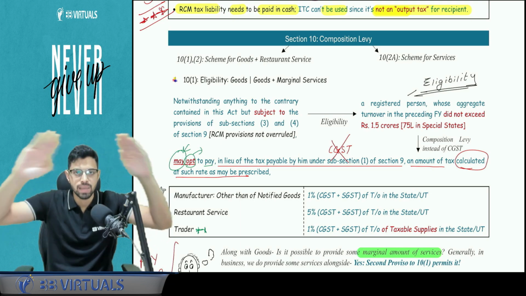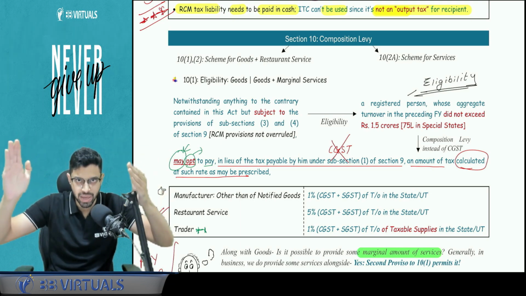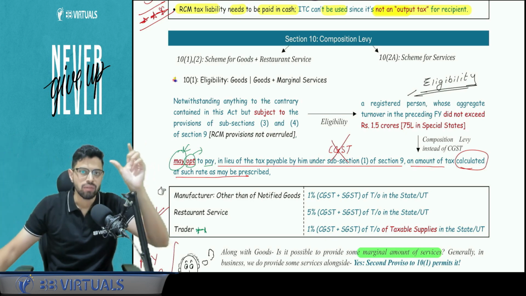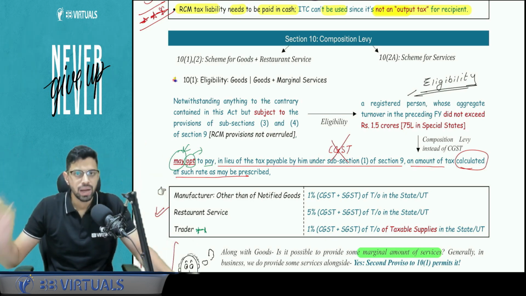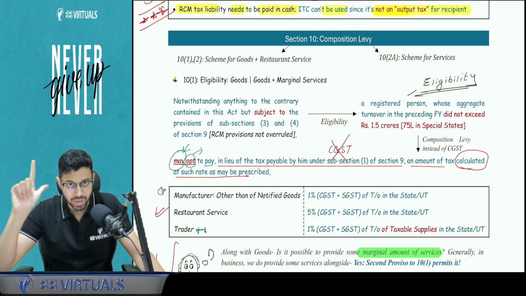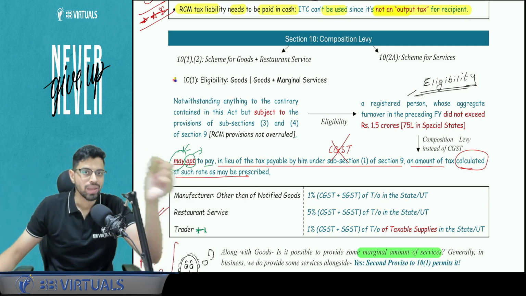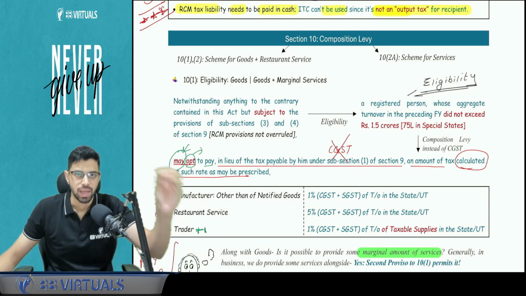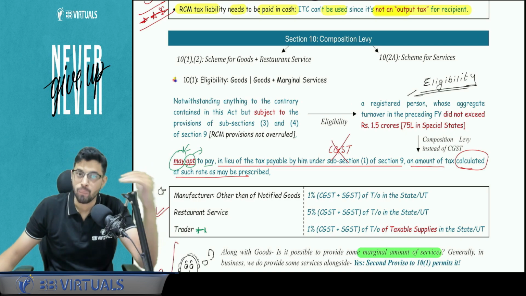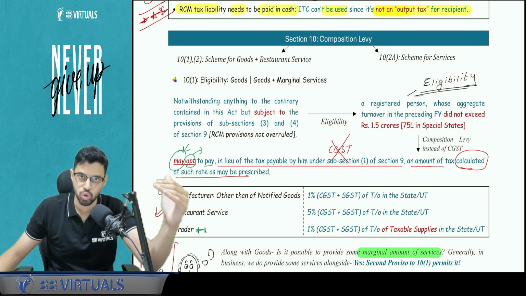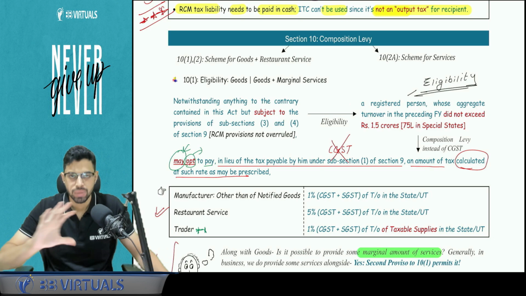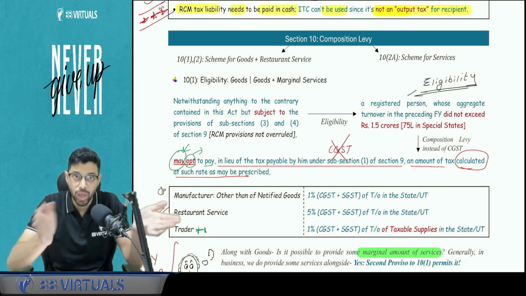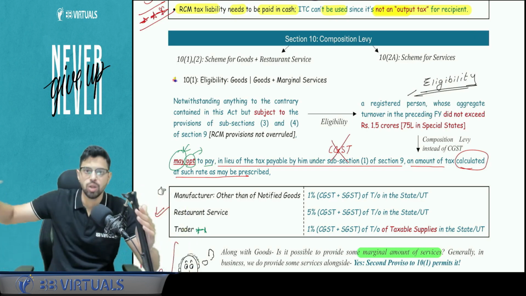Now the composition scheme is divided into 2 parts: Section 10 subsection 1 and Section 10 subsection 2. Subsection 2 is nothing else, it is conditions attached to 10.1, and the other one is Section 10 subsection 2A. 10.1 is with respect to goods and restaurant services. Section 10 subsection 2A exists with respect to normal services apart from restaurant, for example barber, plumber, chartered accountant. So all those services under composition scheme apply under Section 10 subsection 2A. Is this clear? Now let's quickly cover the basics. First of all, we are not going to force you. If you want, you can opt to go under composition scheme instead of the normal scheme.